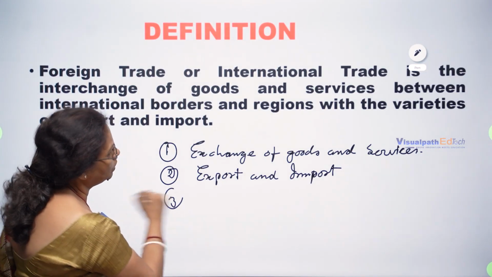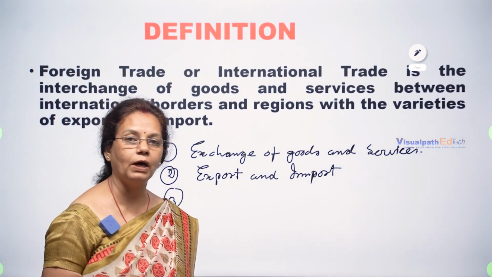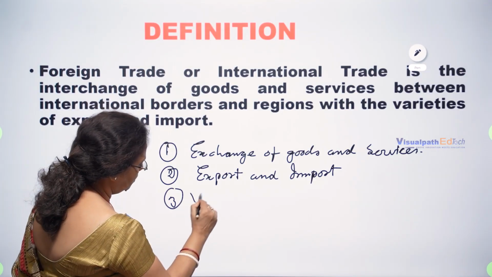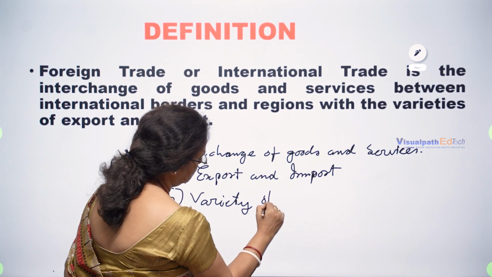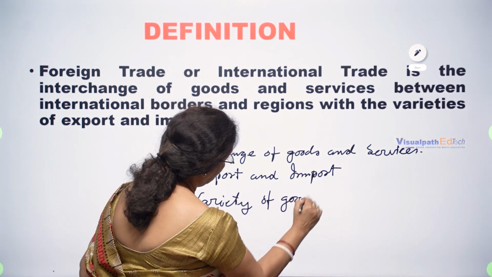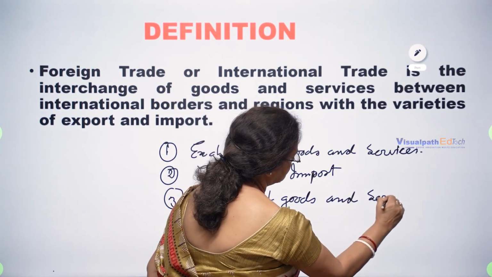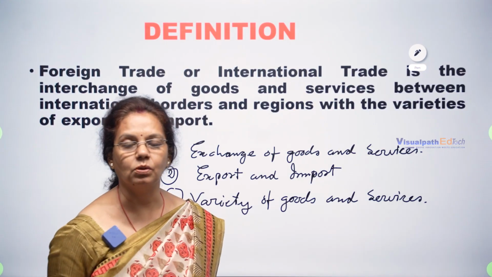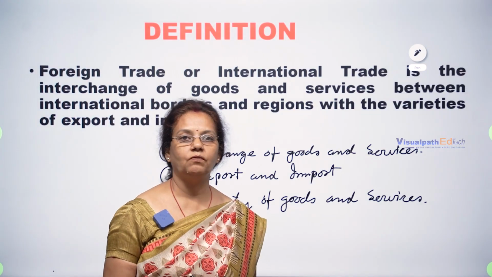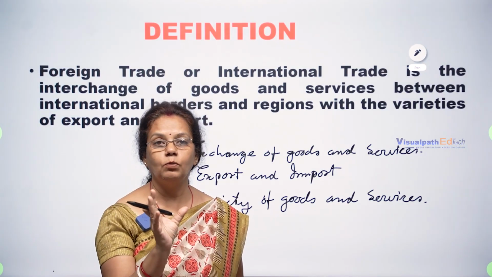And number three, variety of goods. It is an exchange of not only one good; there may be a variety of goods as well as services. We can use the word merchandise also. This is a common word nowadays. We can use the word merchandise, that is, the commodity.